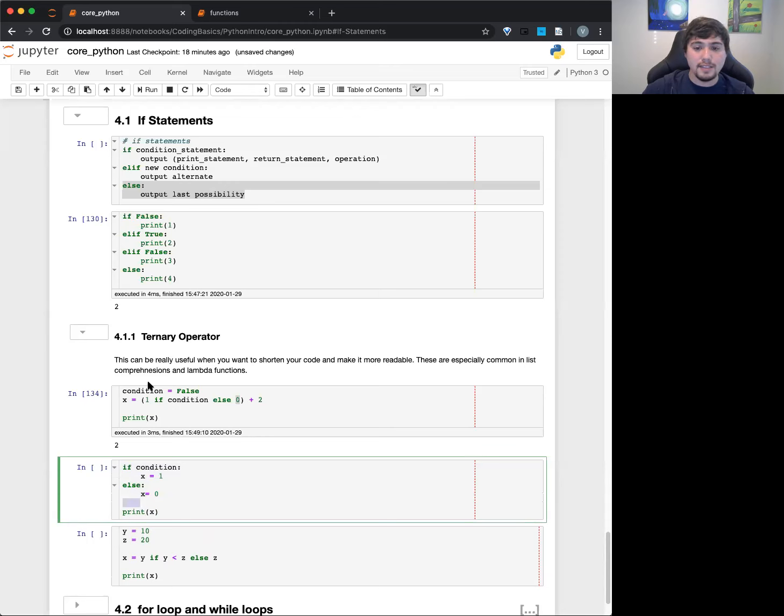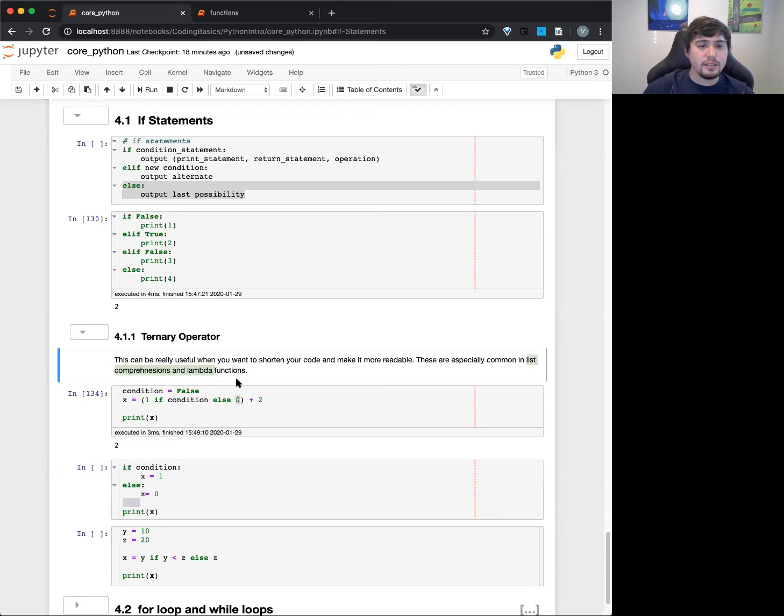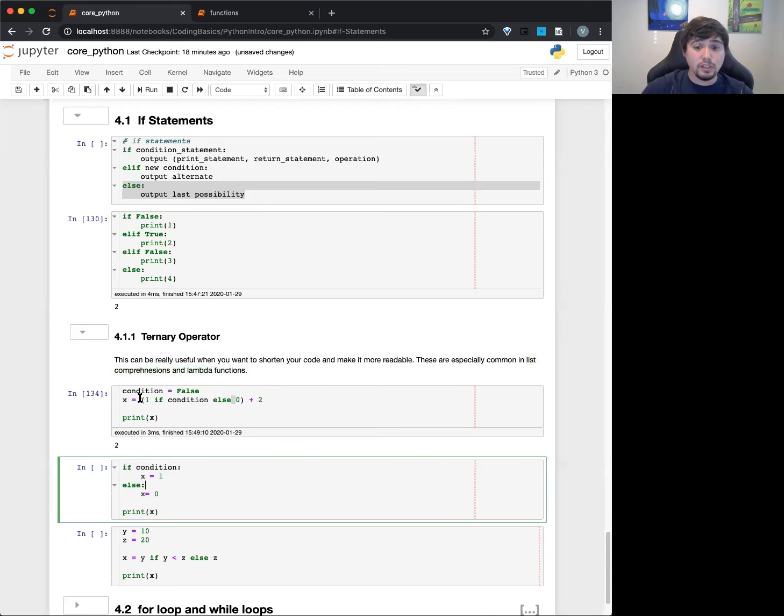So that's why this tends to be done for things like list comprehensions, which we'll talk about in the future, and lambda functions, which tend to be these one-line kind of things. Like, I just want to use this really quickly. And that's why you'll tend to see this. But it functions the same. You could go your whole life programming and never have to do this. But it helps in some situations.